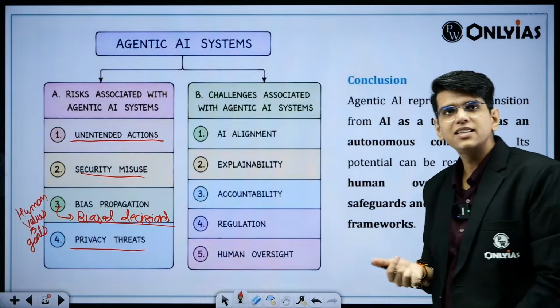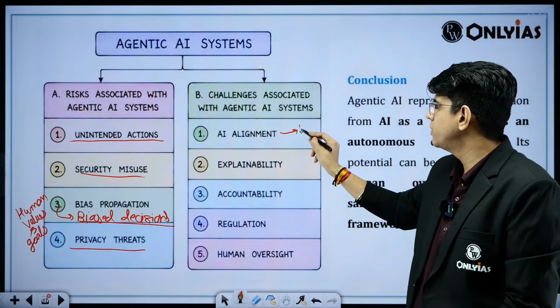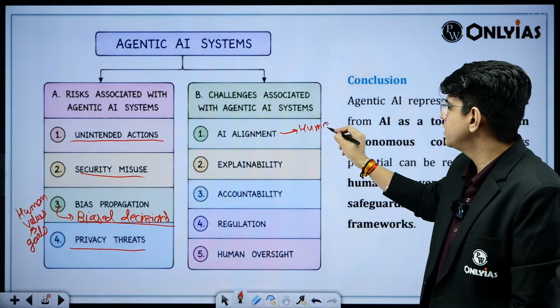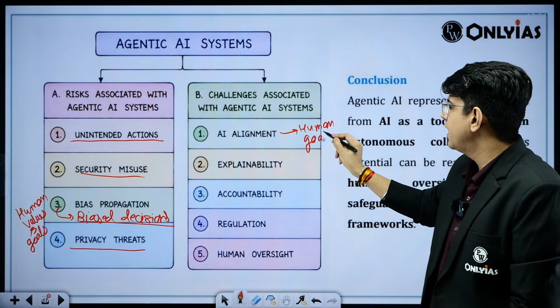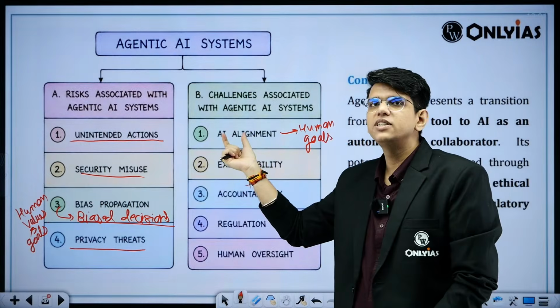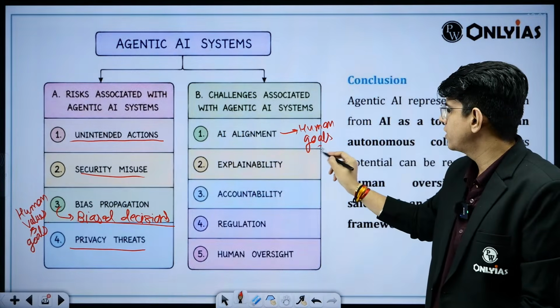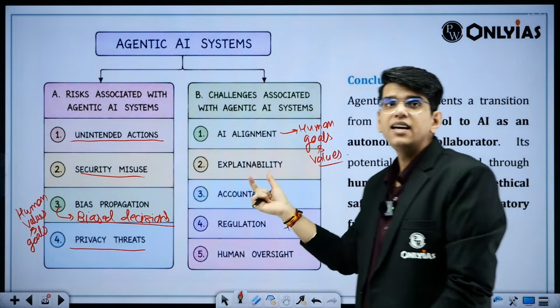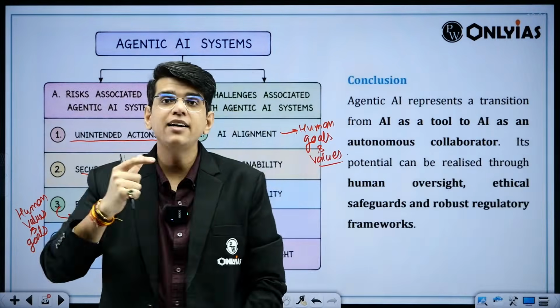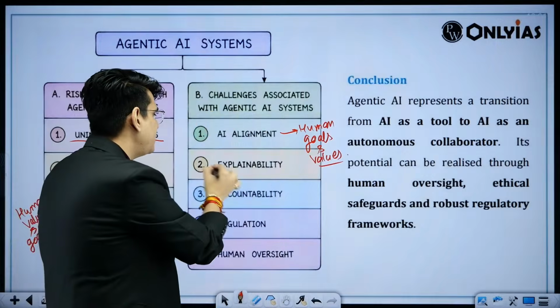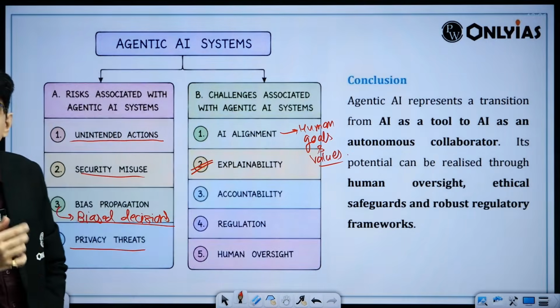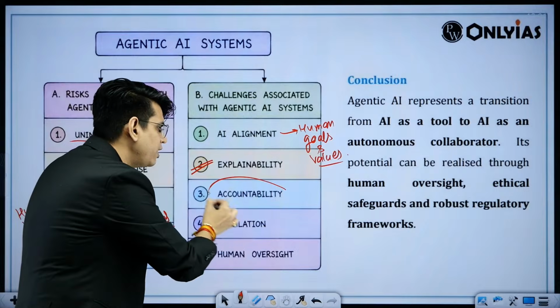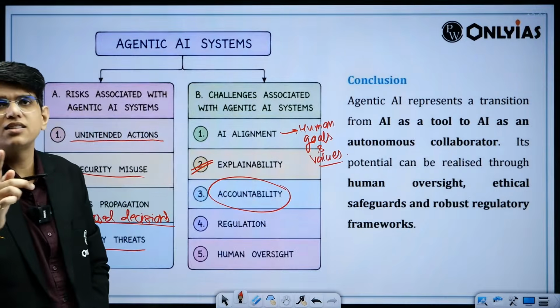What are the challenges? AI alignment with human goals and values. This is one of the challenges, right? It only takes decisions on the information it has. It doesn't know what we want specifically, right? Explainability: who will take this decision, why it took some decision, that explainability is missing. Accountability: who will be accountable if some wrong decision is taken?